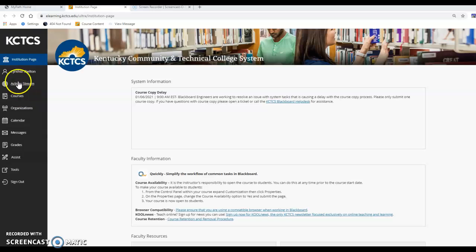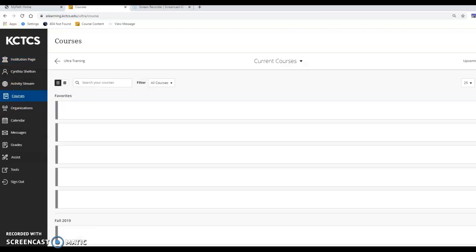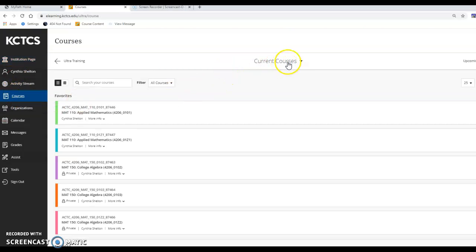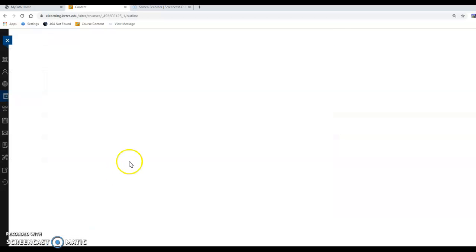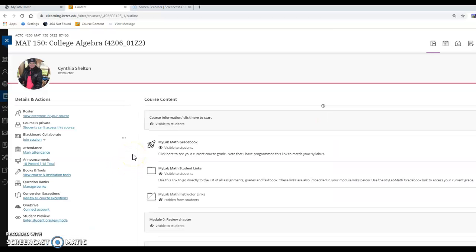Okay, so once you're on the shell, let's go to courses, where you should see all of your current courses you're enrolled in. If that doesn't look right to you, then go to the drop-down menu and find your Spring 2021 courses. So I'm going to be talking to you about college algebra. And so once you're in the course, you'll see down the left-hand side, there's a lot of options here, but actually I only use two of these.